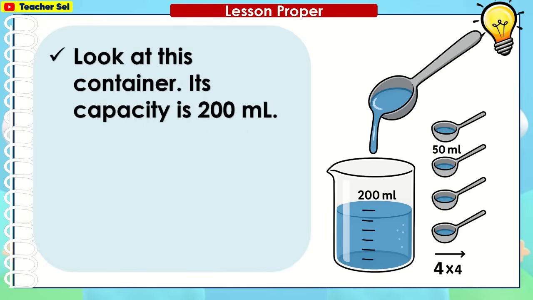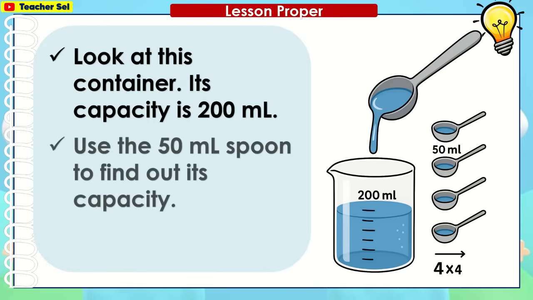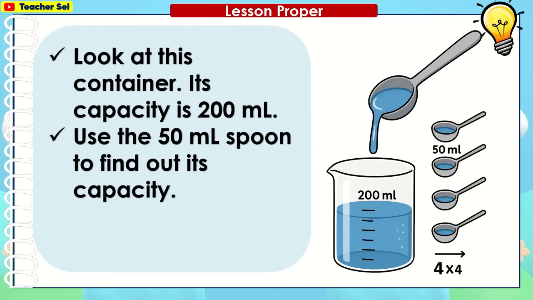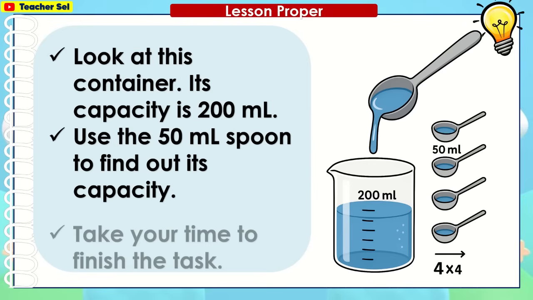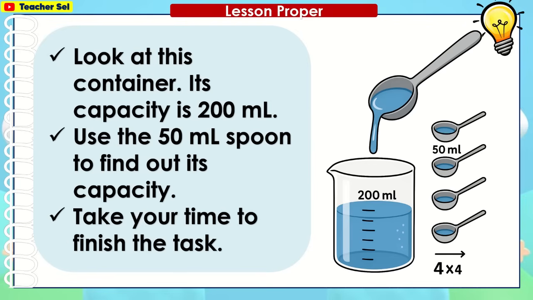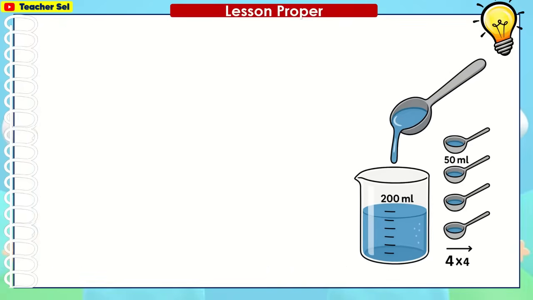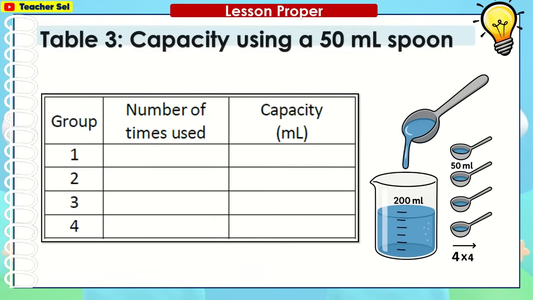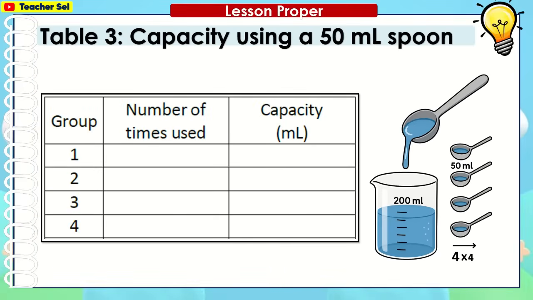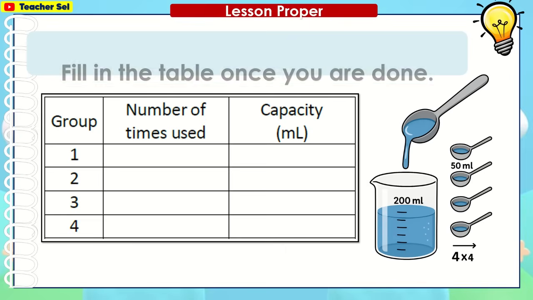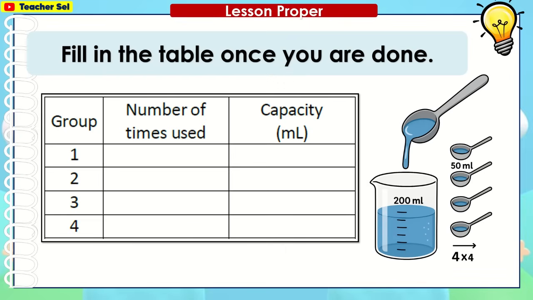Look at this container. Its capacity is 200 ml. Use the 50 ml spoon to find out its capacity. Take your time to finish the task. Table 3, capacity using a 50 ml spoon. Fill in the table once you are done.